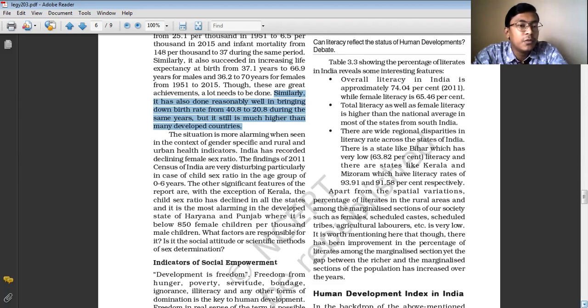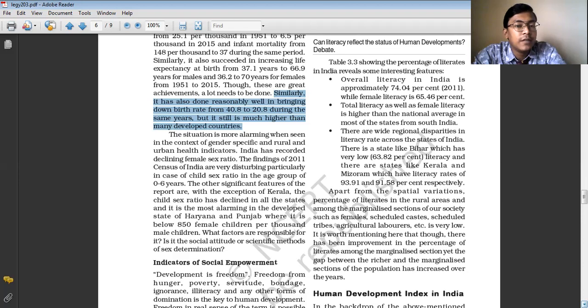Because before, parents used to give birth to many children because they thought the child may not survive. But now family planning measures are there, people have become conscious about family planning, and they are following population control measures. Because of which the birth rate has reduced.